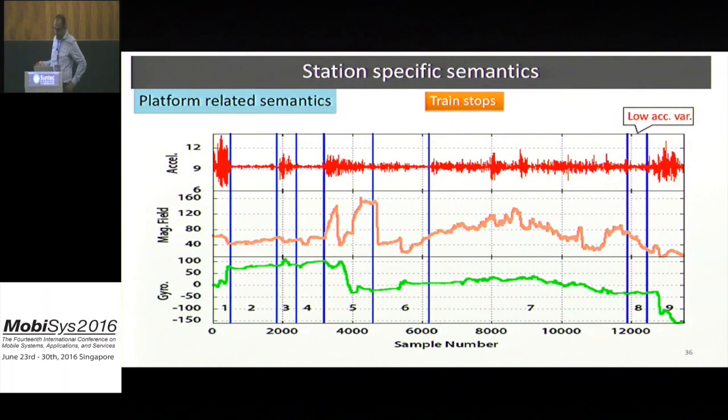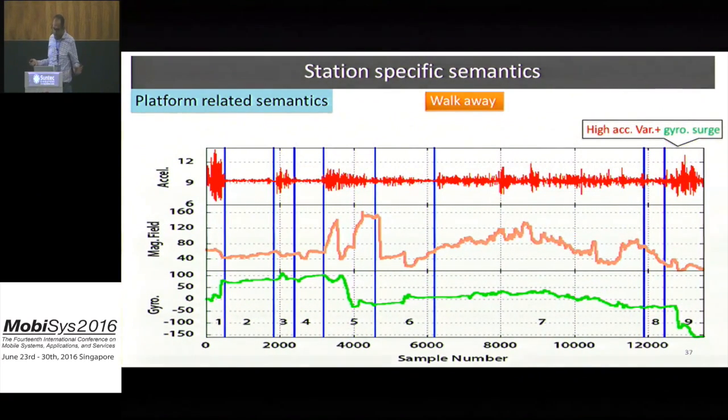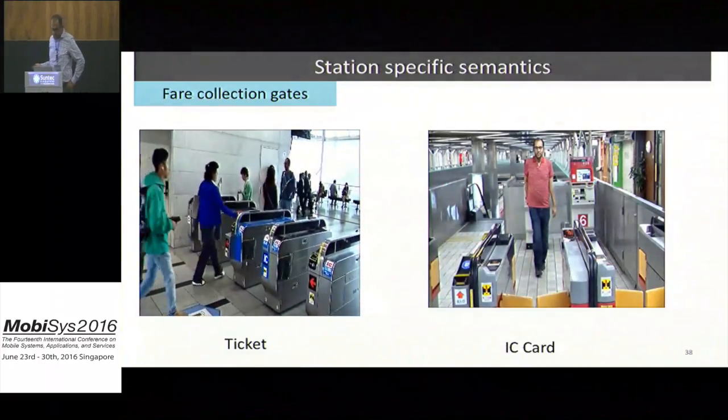Finally, when the train stops at the next station, there will be a low acceleration variance, and the user walks away. We will leverage this set of micro activities to identify all the activities on the platform and on the train, which will give us insight about the platform area, the location of waiting lines and the platform track.